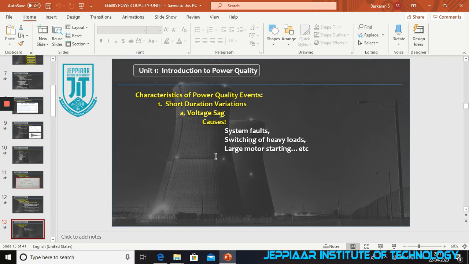What are the reasons sag occurs? There are many reasons. Mainly system faults: single line to ground fault, double line to ground fault, three-phase fault, and also switching of heavy loads and large motor starting.